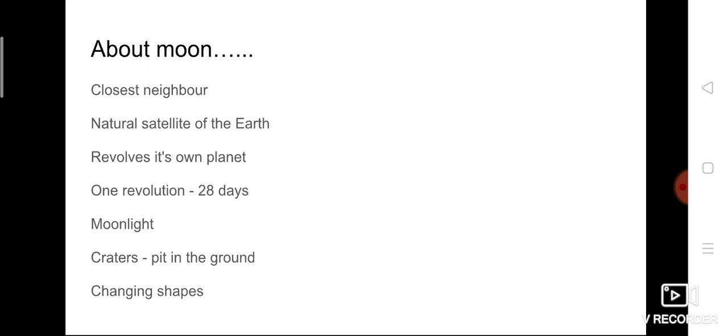And about moonlight, we know that the moon gives some light, especially during night time we are getting some light from the moon, that is called moonlight, but not like the sun. The sun gives its own light, but the moon doesn't have its own light.